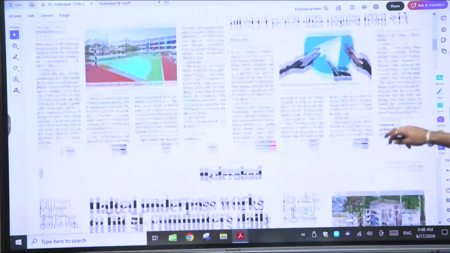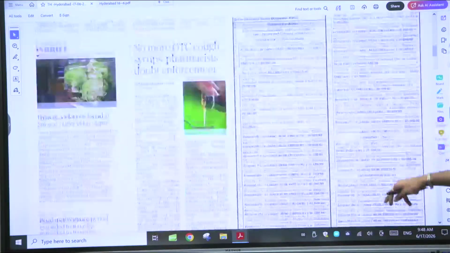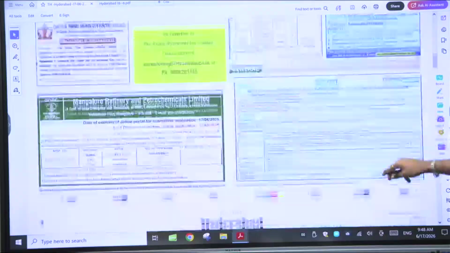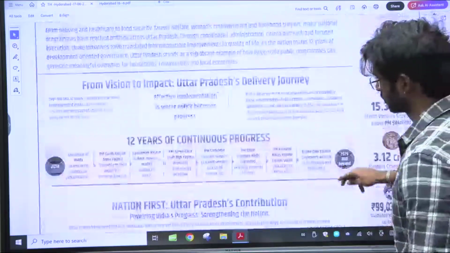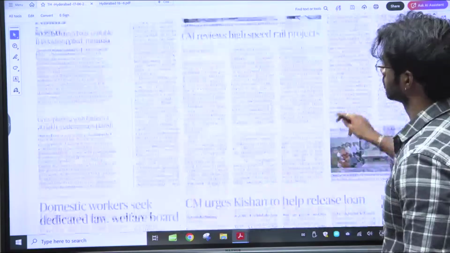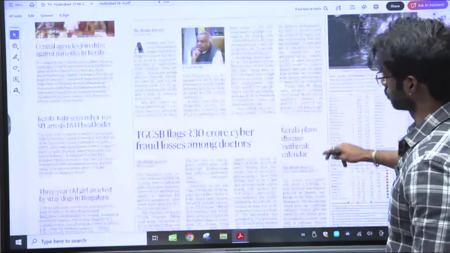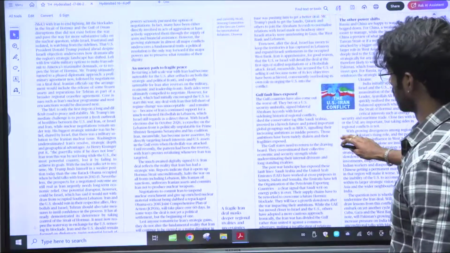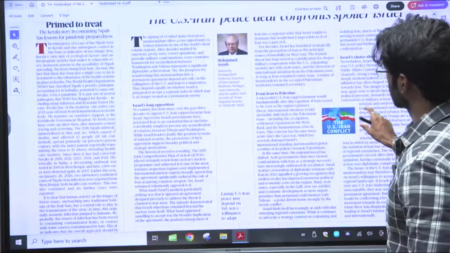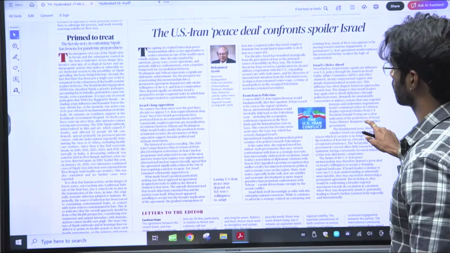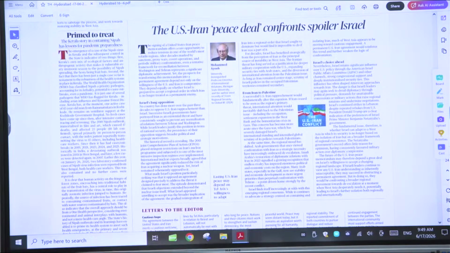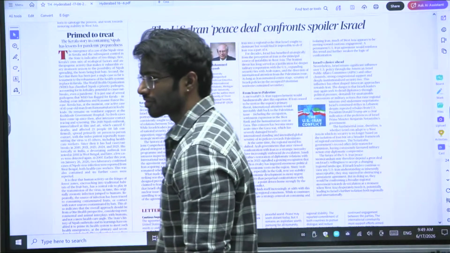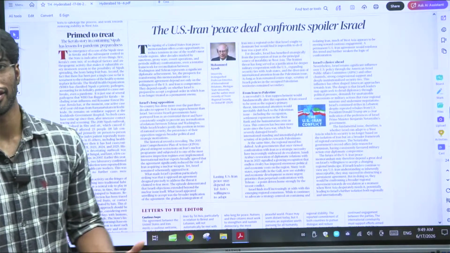Next, we have this article saying that the US-Iran peace deal conference spoils Israel. Right? It's talking about how the US and Iran have recently talked about the trade peace deal. Obviously, who's going to win? And it is Iran that is going to win.